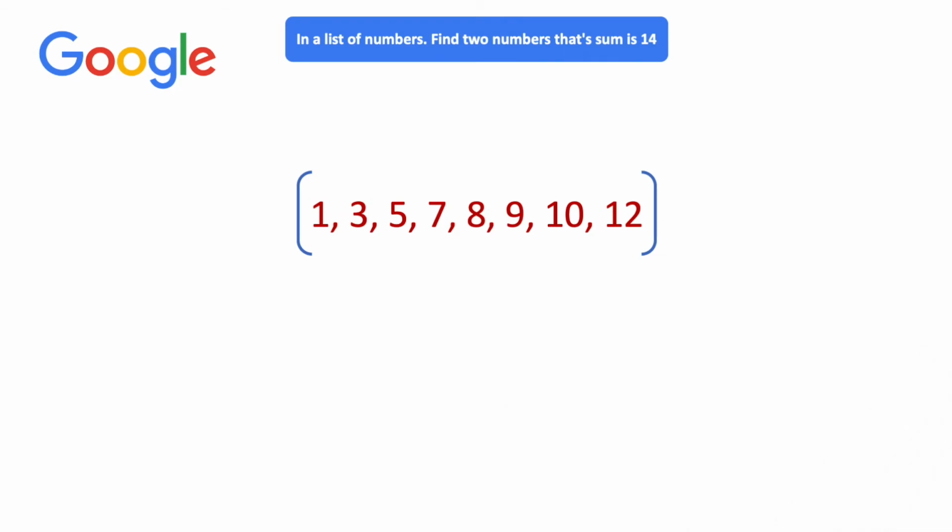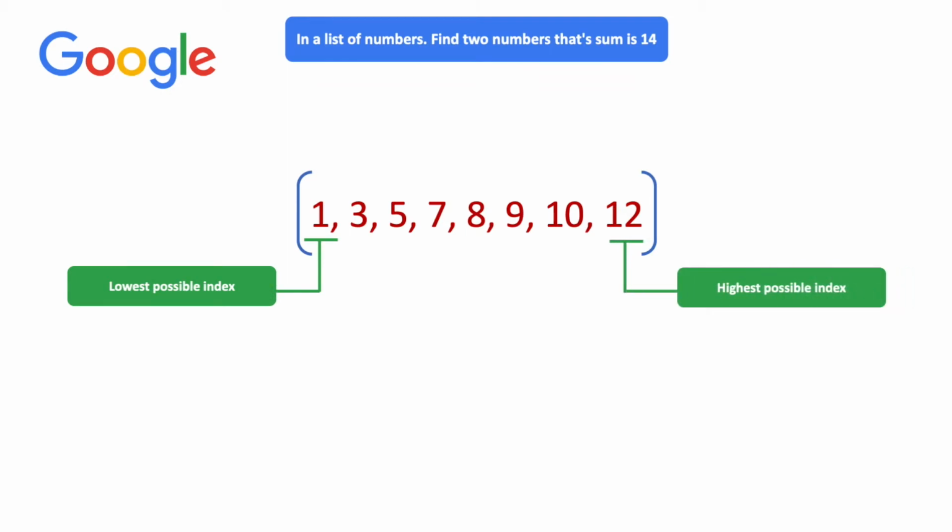Well, we found the solution by looping through every index. But is there a quicker way that's not O(n²)? Well, we know since it's a sorted list that the first index will be the lowest possible number, and the last index will be the absolute highest possible number. And that all numbers between are either duplicates or between the lowest and highest index.